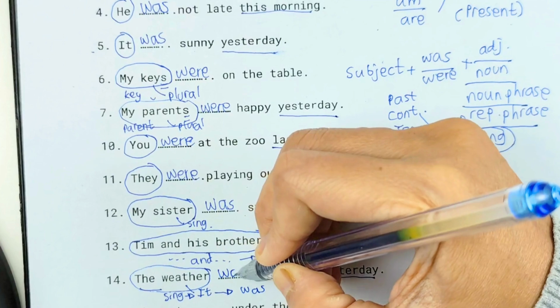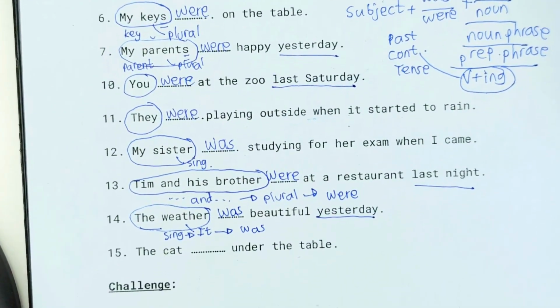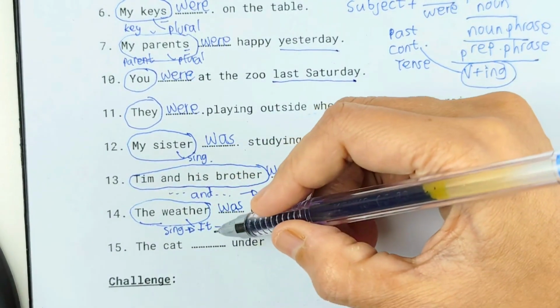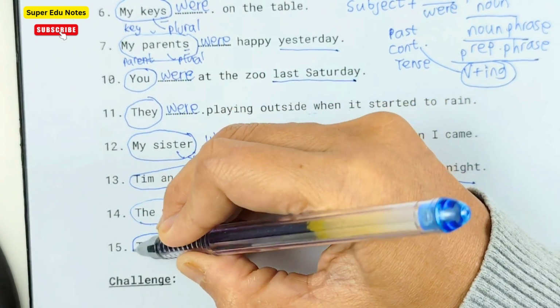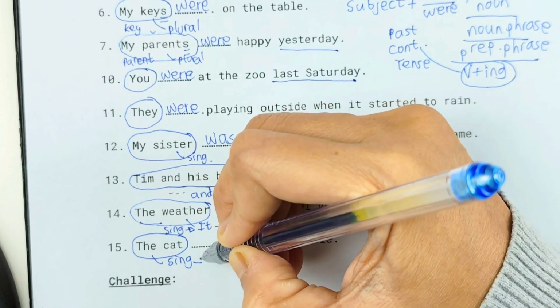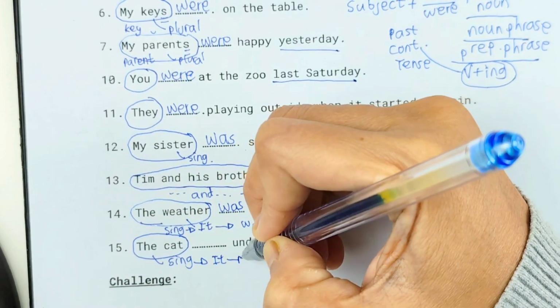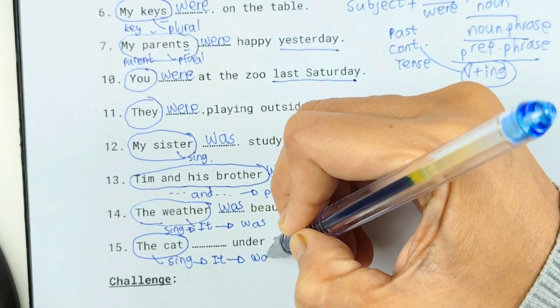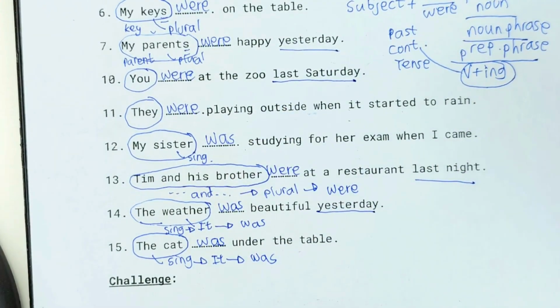The weather was beautiful yesterday. Number 15. The cat blank under the table. The cat, only one, singular. If we replace with pronoun, it becomes it. And of course, if it's it, we have to answer with was. The cat was under the table.